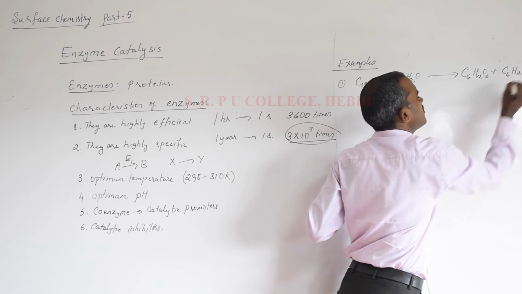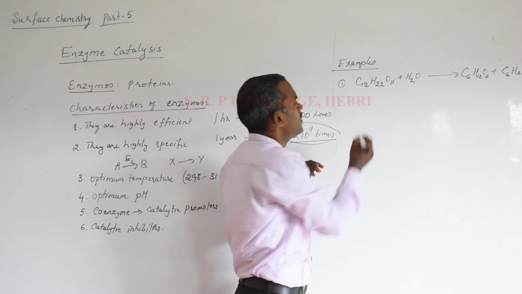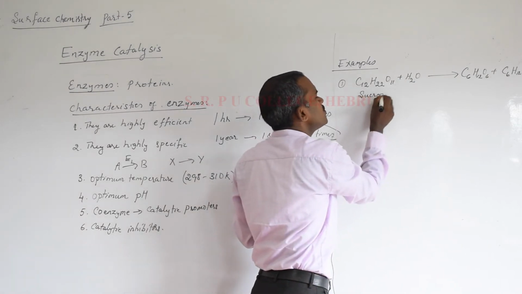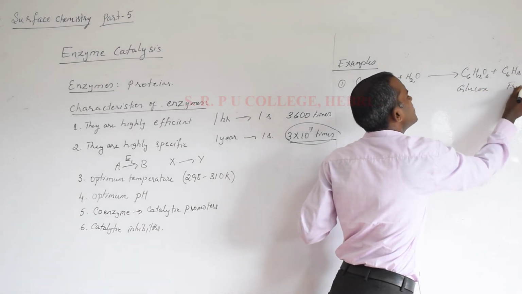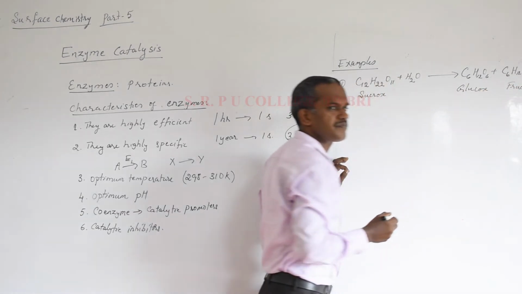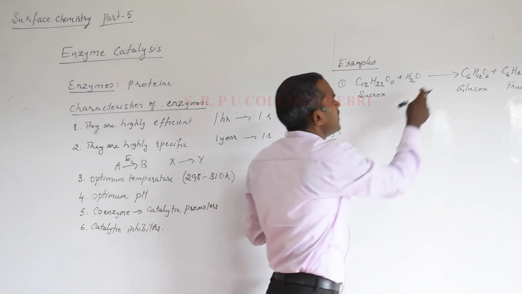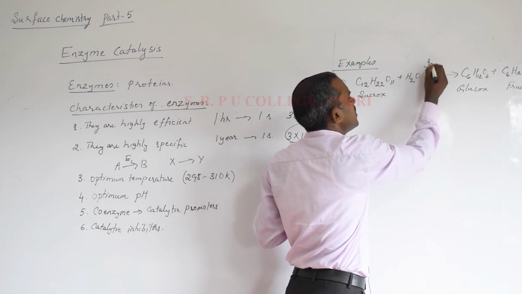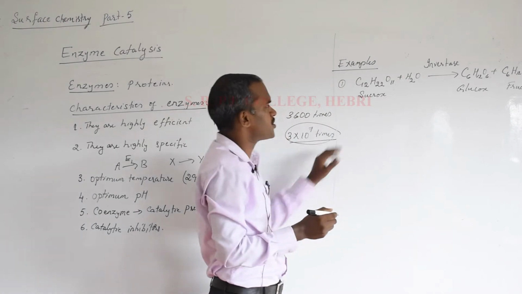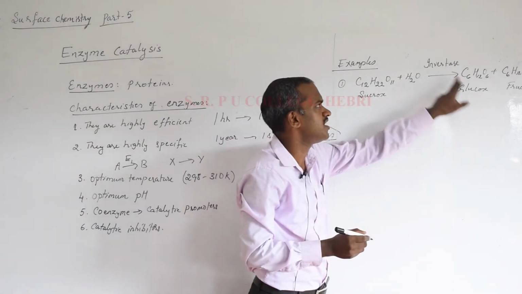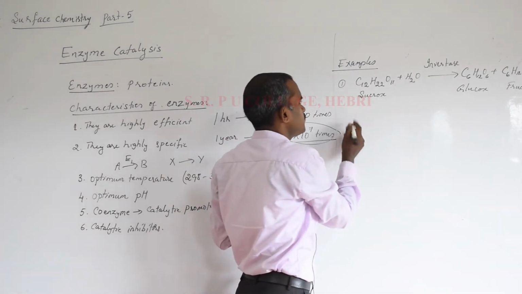You studied before, they are functional isomers. They have the same molecular formula but differ in the functional group. Okay, so conversion of sucrose into glucose and fructose is an enzymatic reaction. This reaction is also called inversion of sugar. It is catalyzed by an enzyme called invertase. Remember students, the enzyme used in the conversion of cane sugar into glucose and fructose is invertase. Okay, this is one example of catalytic reactions of enzymes.